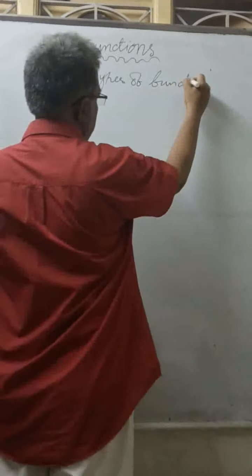If F is a mapping from A to R, where A is a subset of R, such that F of minus X equals F of X, then F is called an even function.